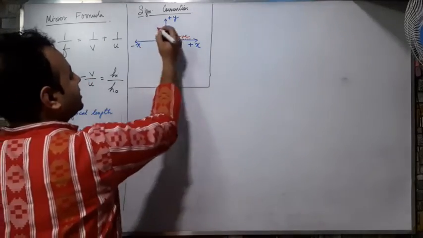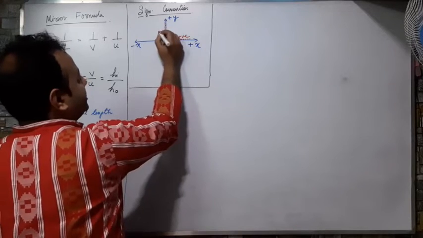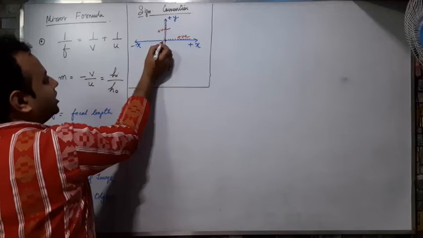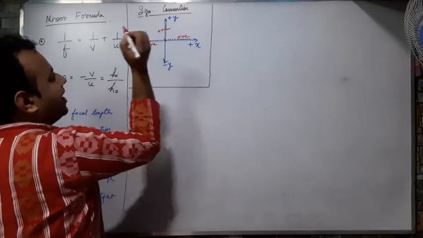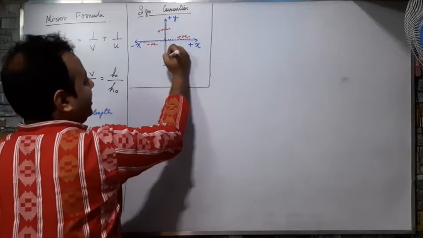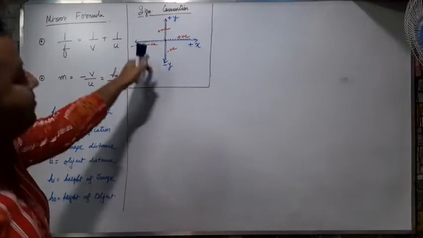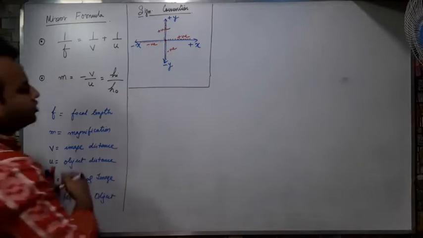Similarly, any distance from the origin towards the upper side is considered positive. Any distance from the origin on the left hand side is considered negative, and any distance from the origin on the lower side is considered negative. Correct?